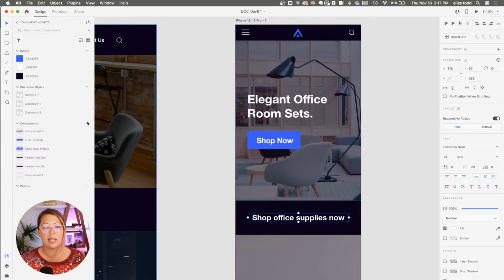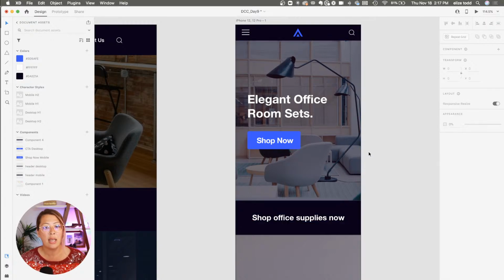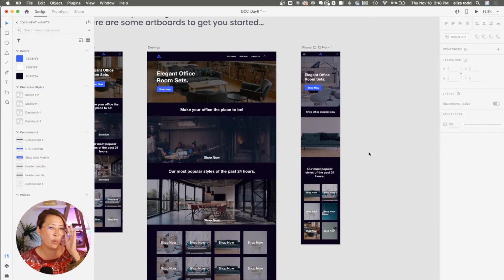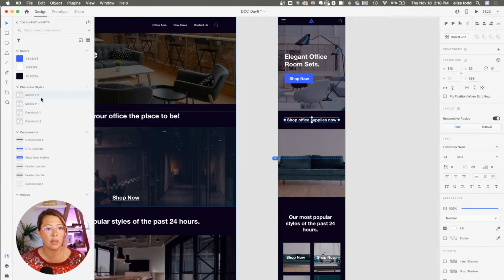I'm also going to do the same thing here. This is my mobile H2. And again, this is how I'm prepping my file. I've made my component here. I've got my character styles here. I used the auto height here for the text. And then I'm finally going to do one more thing. This is something I recommend if you are feeling a little more comfortable with XD. If you're not, what I've just done is perfectly great for you to get started. Oops, this is my mobile H2, and this is my mobile H2, yay.